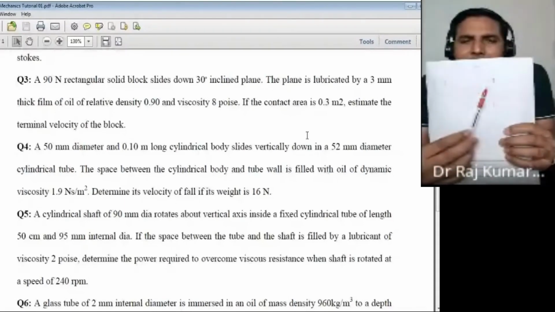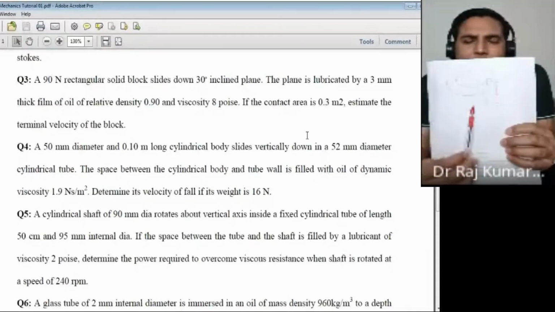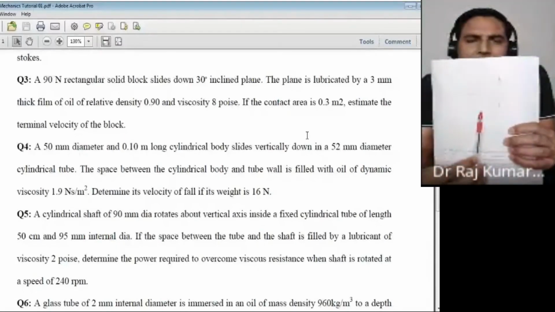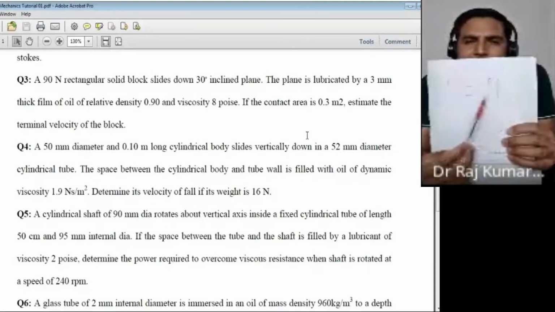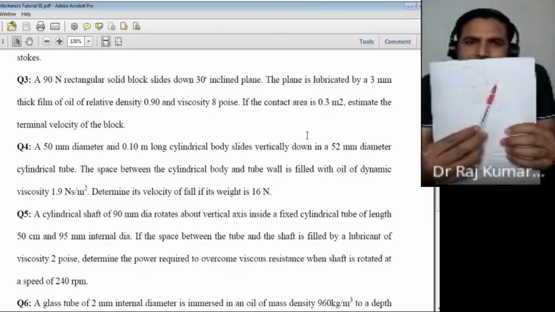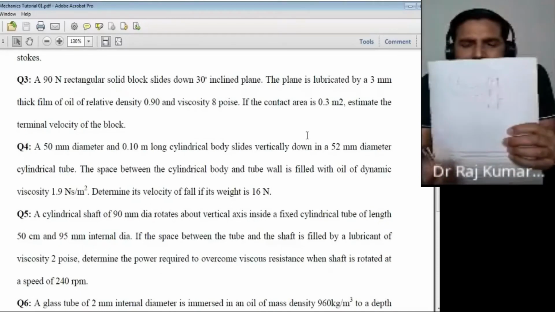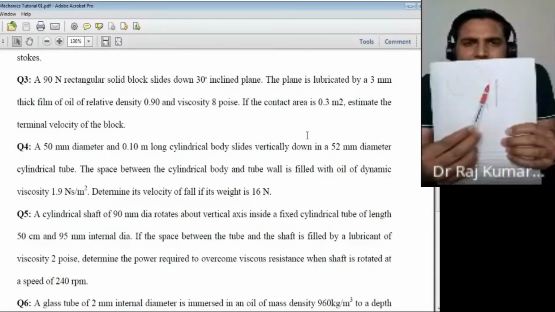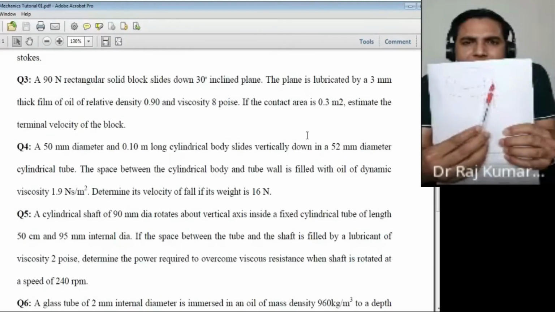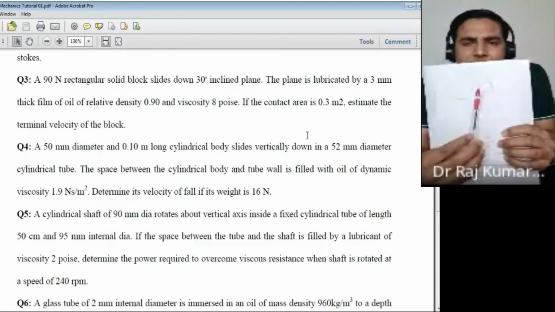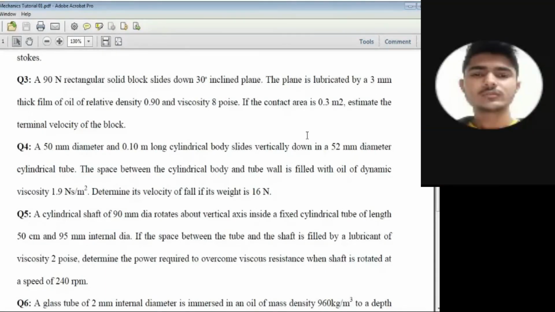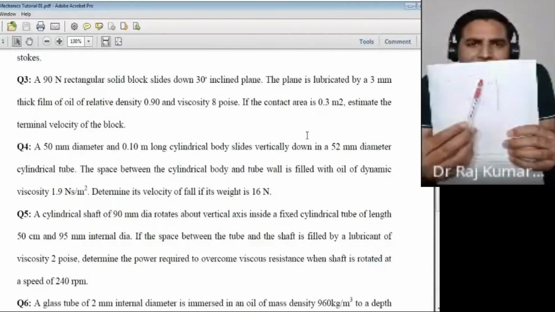The rest of the formula would be the same. So instead of W cos 60, the total W will come here, minus the shear force. The shear force expression would also be the same. If you take this direction as X and this direction as Y, your formula would also be the same. Your velocity gradient du upon dy would change, because this is y equal to 0, where the velocity is 0. On this side the velocity would be v, at y equal to this gap only, which is 1 millimeter, right? Yes, sir.